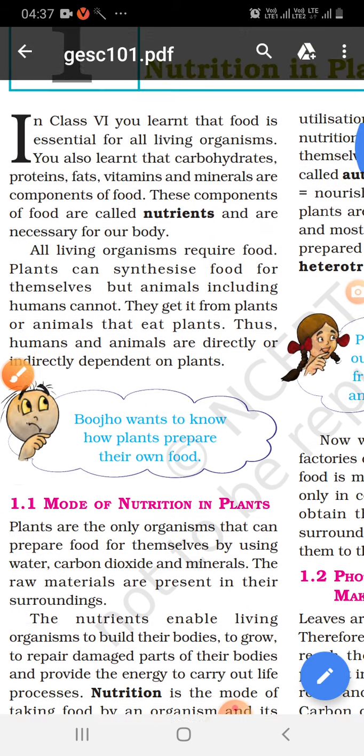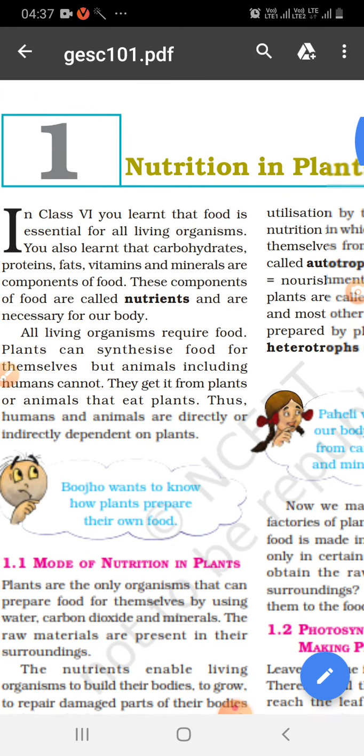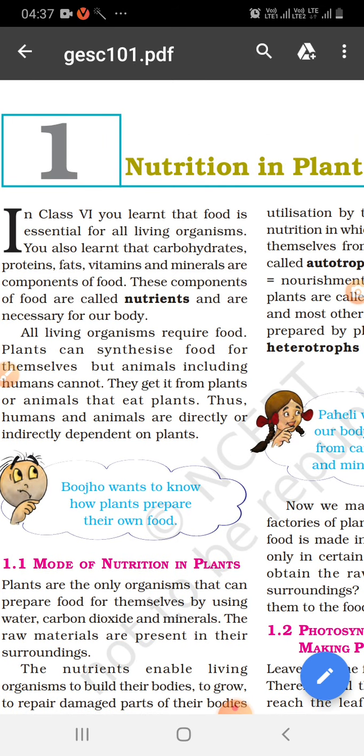Food is essential for all living organisms because it contains very important components like carbohydrates, protein, fat, vitamins and minerals, which are essential for growth of the body as well as to gain energy for the body. Such important components are known as nutrients.